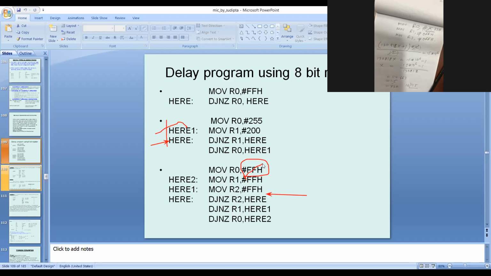Now there is another program. Write an assembly language program which generates a 1 minute delay.